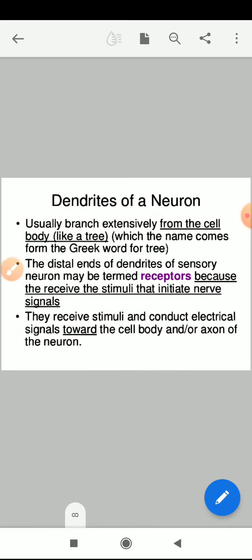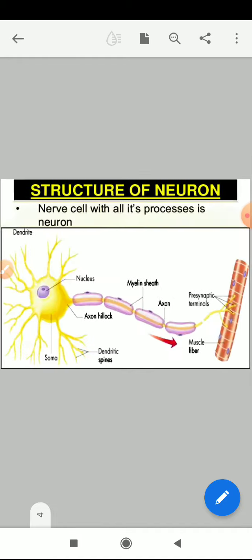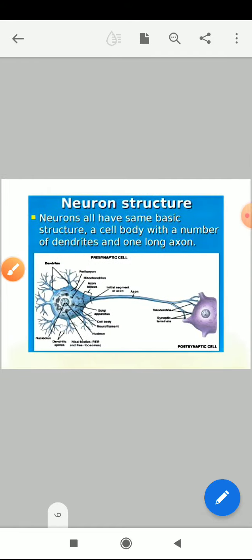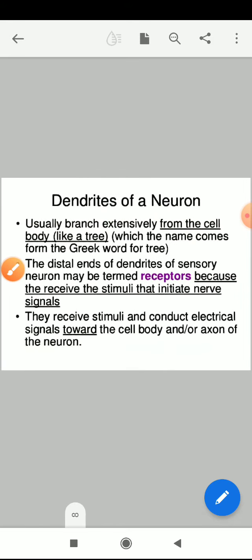Then the dendrites of a neuron usually branch extensively from the cell body. They are like a tree, and the name comes from the Greek word for tree. Dendrites are the branched part, tree-like structures, and the distal ends of the dendrites of a sensory neuron may be termed receptors.